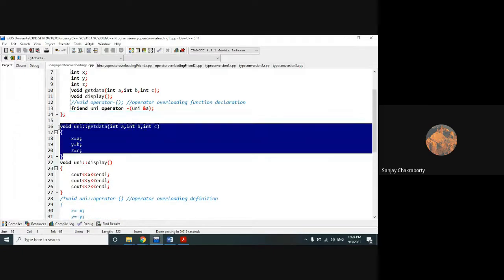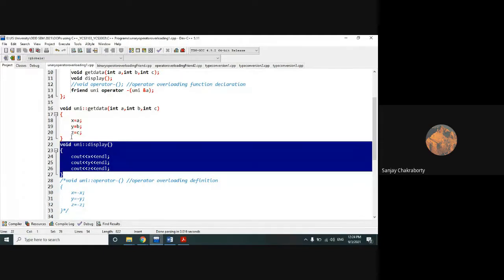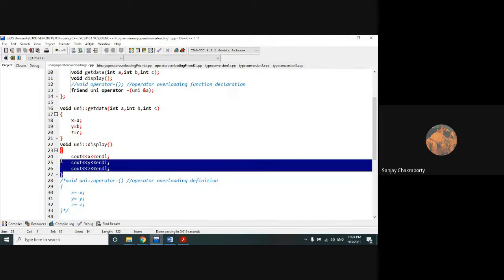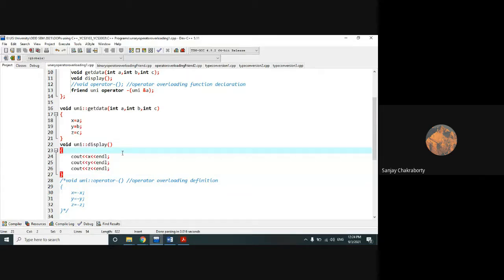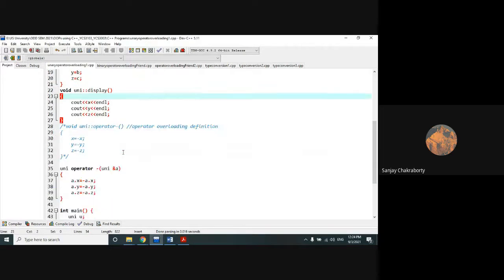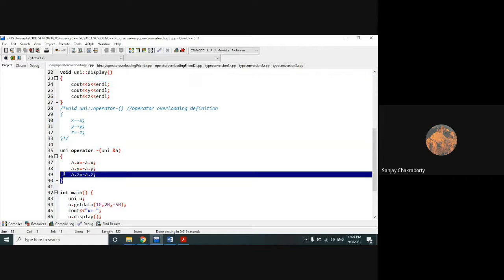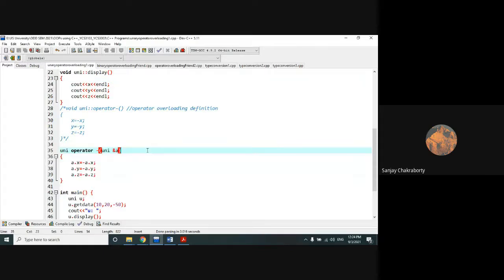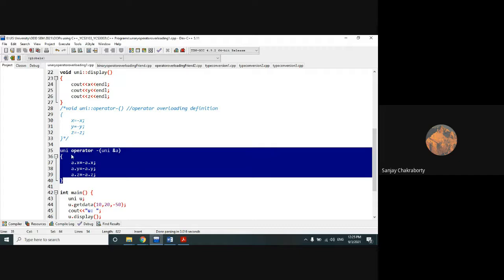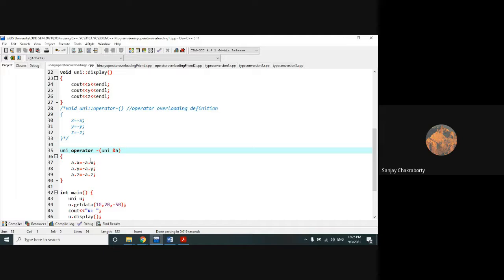Now, I don't want to discuss these things because these two functions you have already seen in the previous class. One function is used for the initialization. Another, a normal member function, is used for displaying or printing, right? Now, this is the definition of a friend function. Look at the definition. The friend keyword you may use or you may not use, it is optional during the definition, that you already know. You either use friend keyword here in front of it, or you cannot use. Okay, it's your choice.